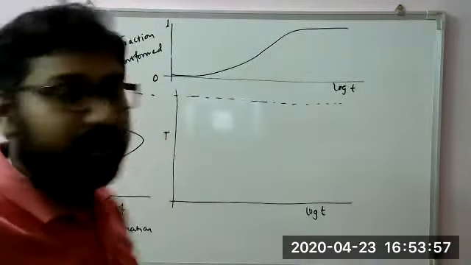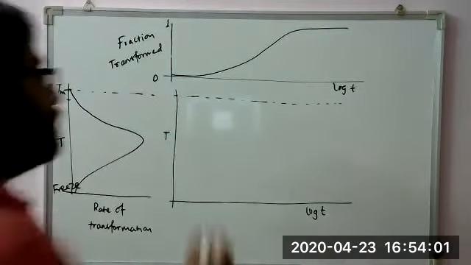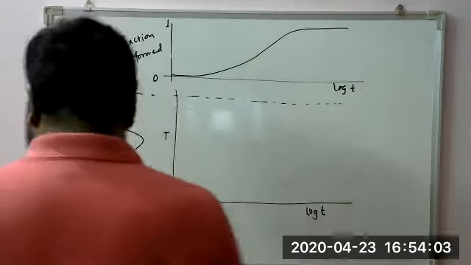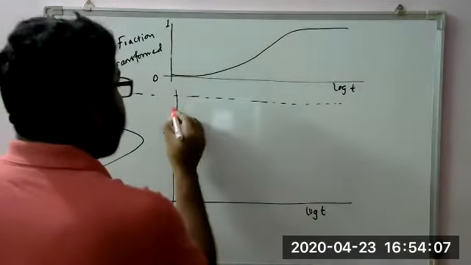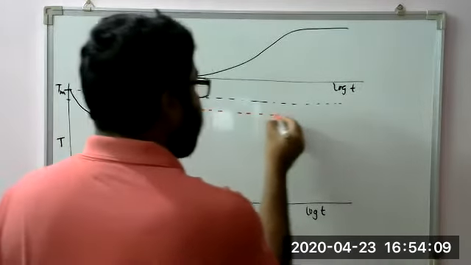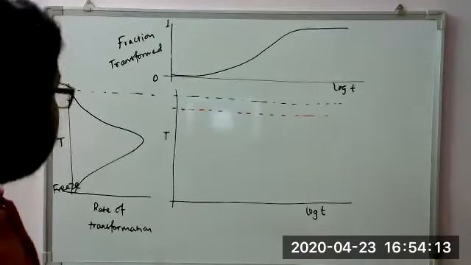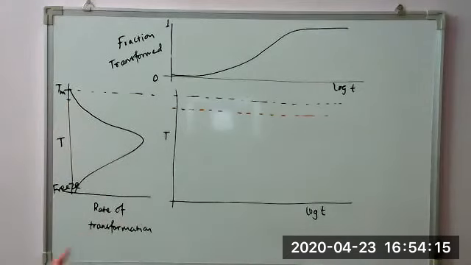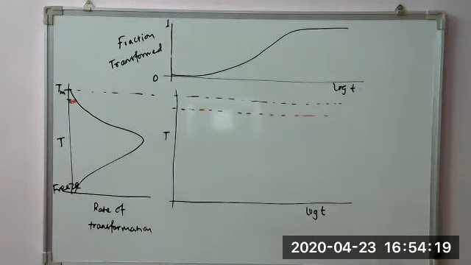You come down a little bit, take a just smaller temperature. So here I am drawing that with red. Now on this line, because you can see here that there is a small gap, the rate of transformation is not 0 now, it is a non-zero value.